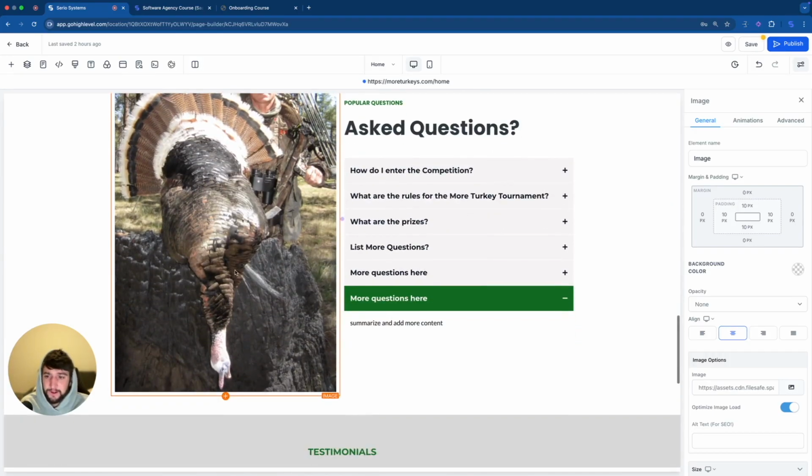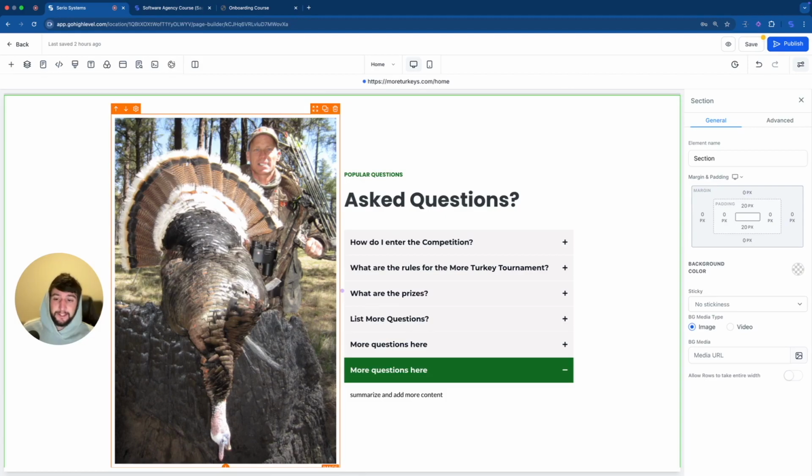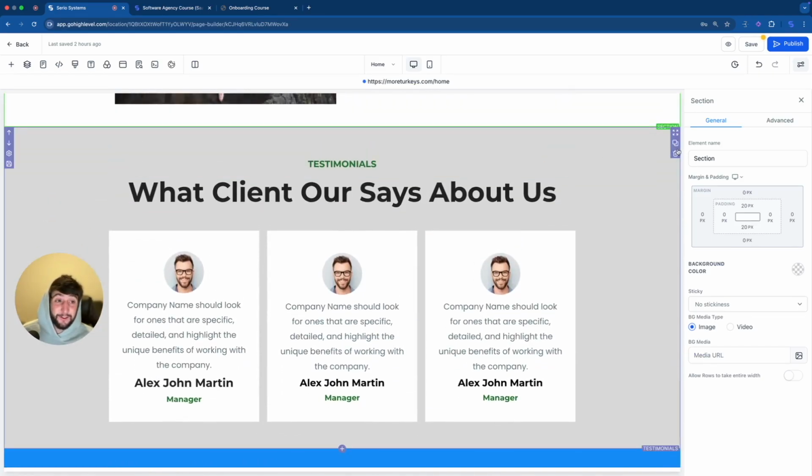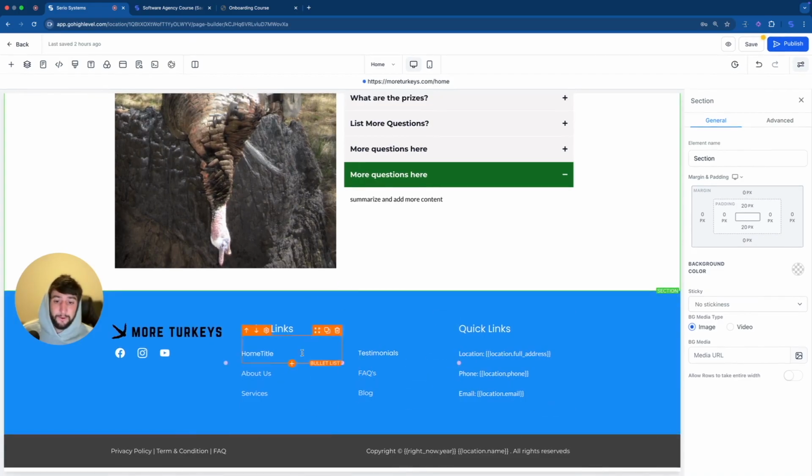Once again, I'm not a huge fan of this photo. I think it's a little bit long. I might end up taking this photo into Canva and then change the dimensions so that it fits better in this section. But once again, these are things that I deal with in post. So now we're going to scroll down to testimonials. I actually don't need this section at all. So we're going to delete it again. And that leads us to our footer section.